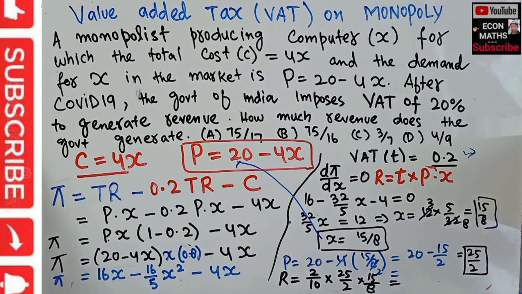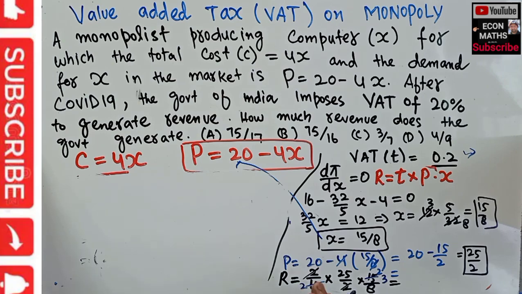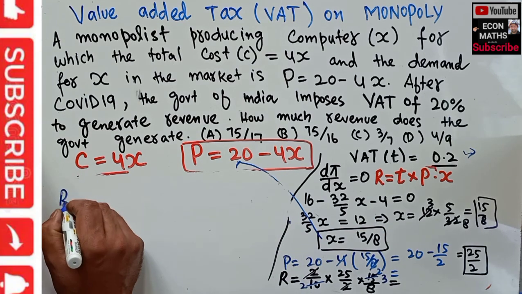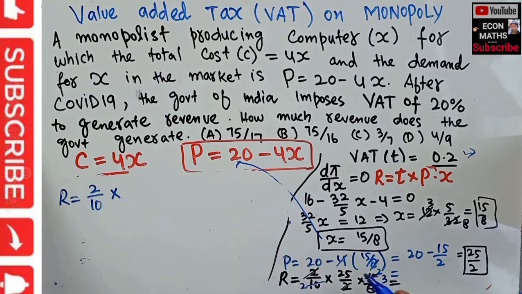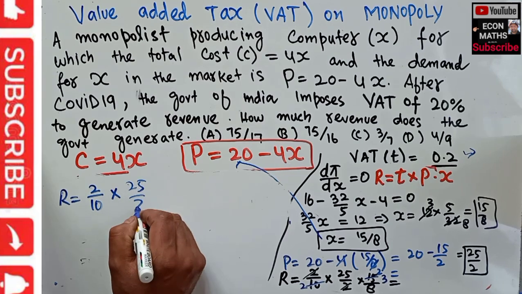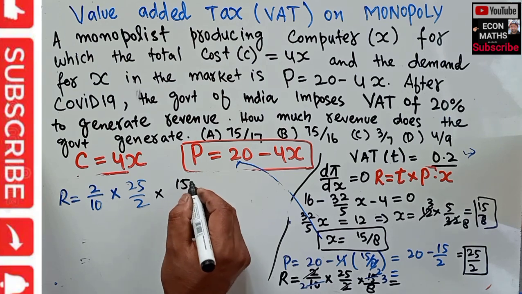Let us solve it. So R will be equal to the tax rate, 2 divided by 10, that's 20%, into the price, 25 divided by 2, and the quantity transacted, 15 divided by 8.